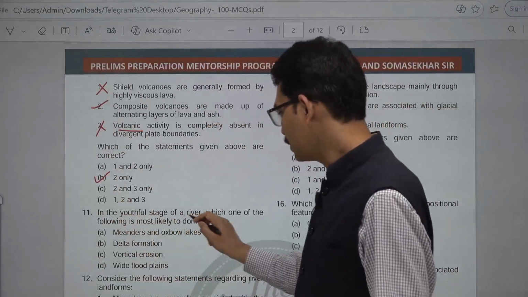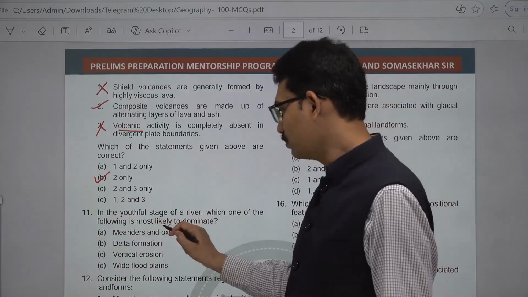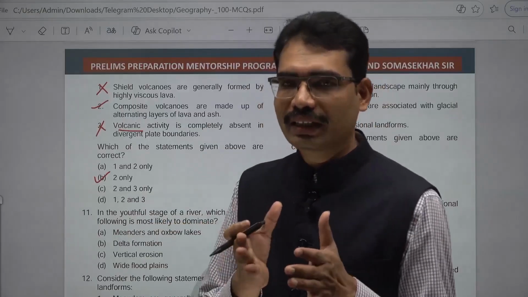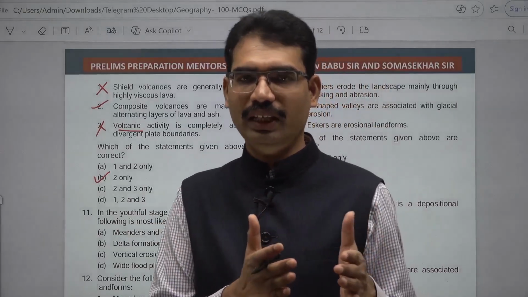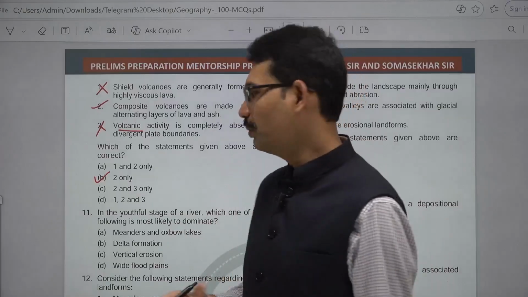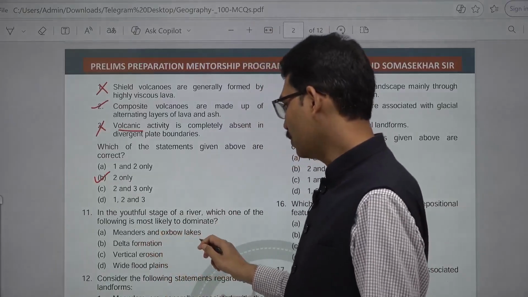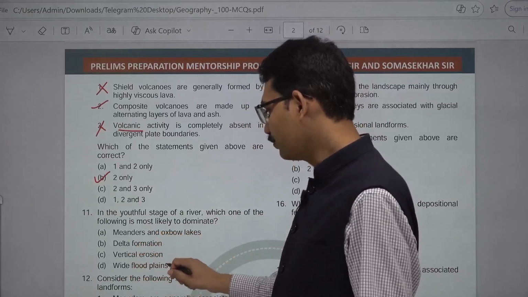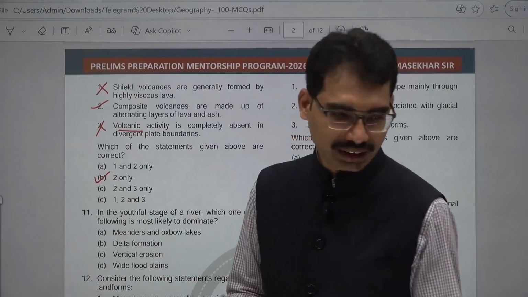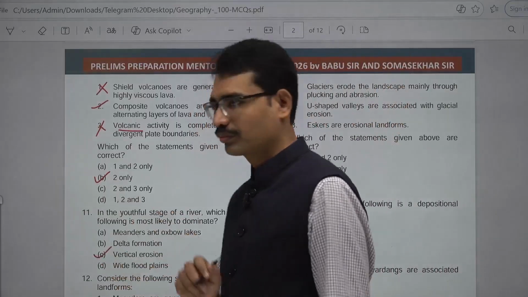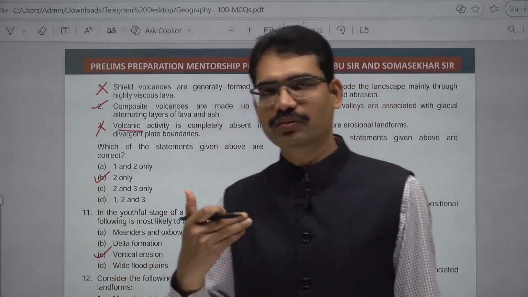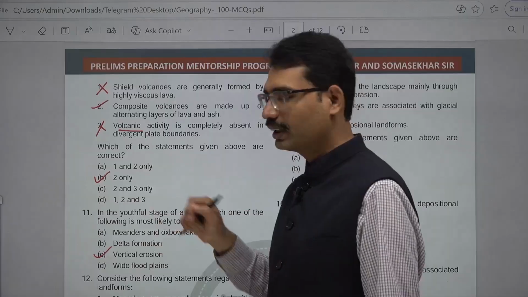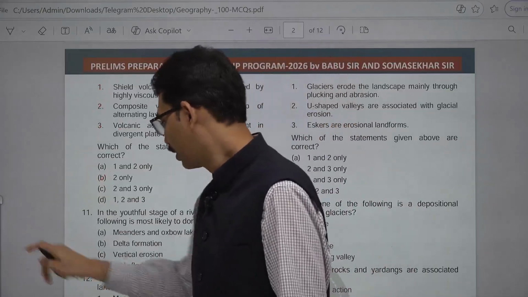In the youthful stage of a river, which one of the following is most likely to dominate? In the youthful stage, in the beginning stages of the river course, erosion activities are going to be more. Meanders and oxbow lake, delta formation, vertical erosion, wide flood plains. Vertical erosion takes place more, and this way waterfalls are also going to be created. In the youthful stage of a river, vertical erosion takes place. Next one.